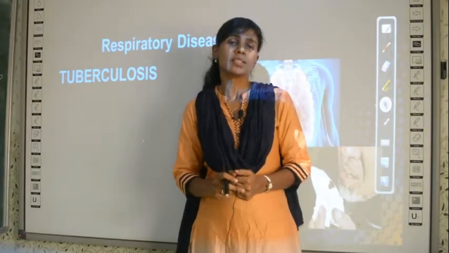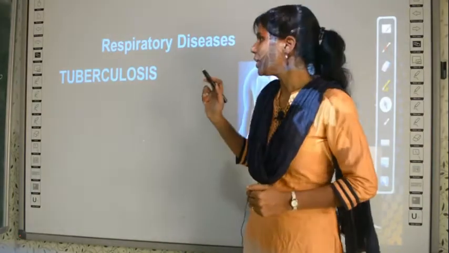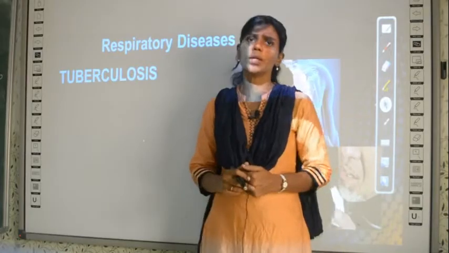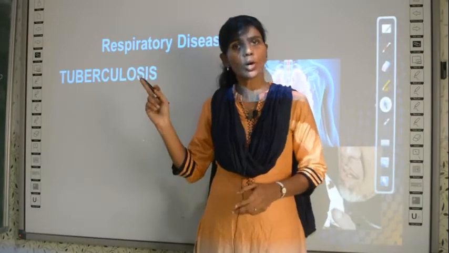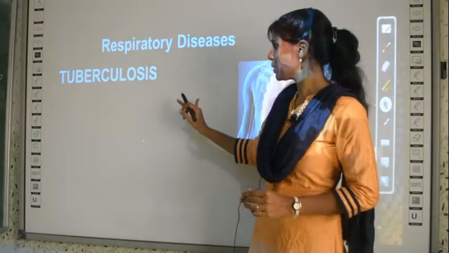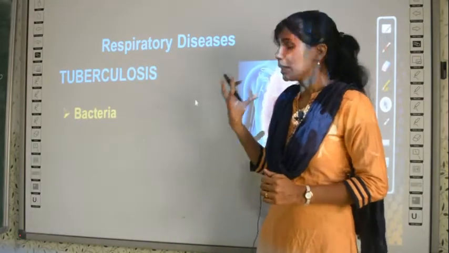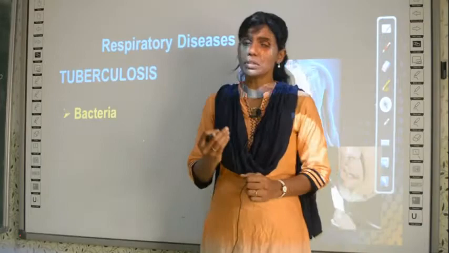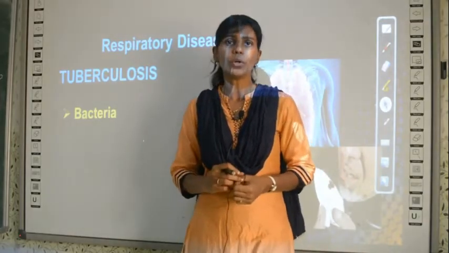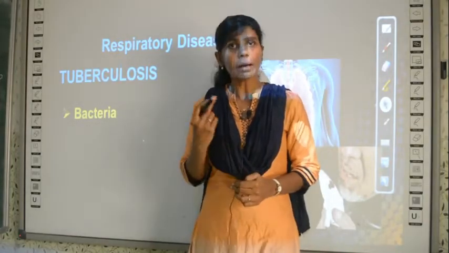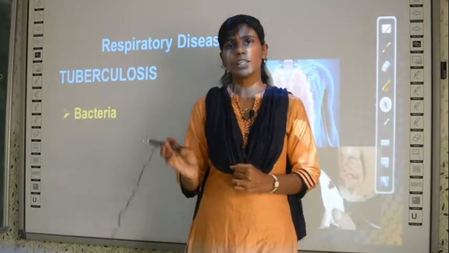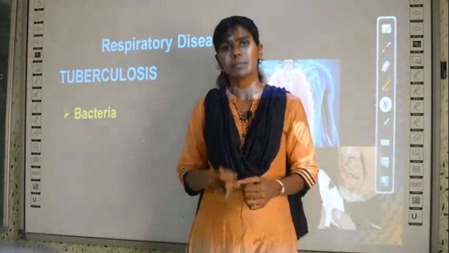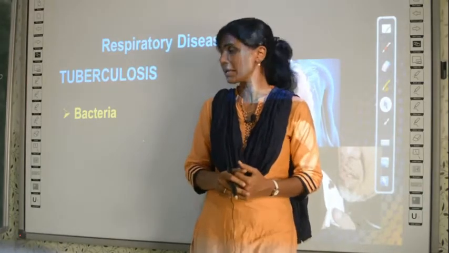Okay, the last disease explained in your book is about tuberculosis. You must have heard about the word TB, right? So TB is the short form of the disease called tuberculosis. What happens in TB? It is again a bacterial infection similar to the disease called pneumonia. TB is also a bacterial infection caused by a bacteria called Mycobacterium tuberculosis. You need not memorize the name, just for your information I am telling you.